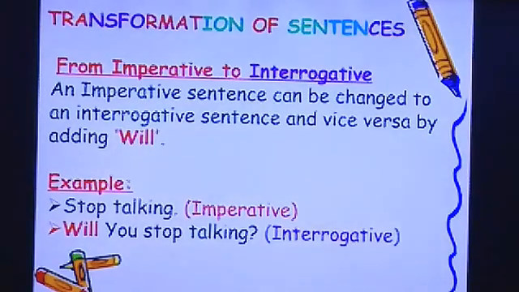Now from imperative to interrogative. What is an imperative? Sudden wish, command, suggestions, all this will be termed as an imperative sentence, and how will we change it into interrogative? An imperative sentence can be changed to an interrogative sentence and vice versa by adding will. It's a very important part that from imperative to interrogative we should use the word will. Stop talking. It's an imperative, it's a command. So when you change to interrogative, will you stop talking? So will is used to change the imperative sentences into interrogative sentences.